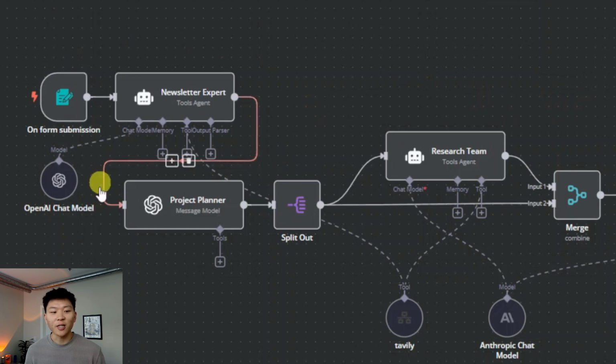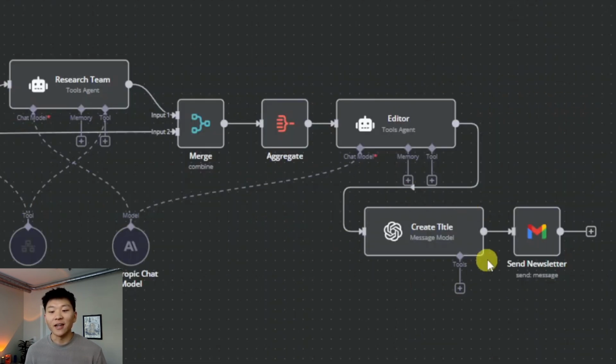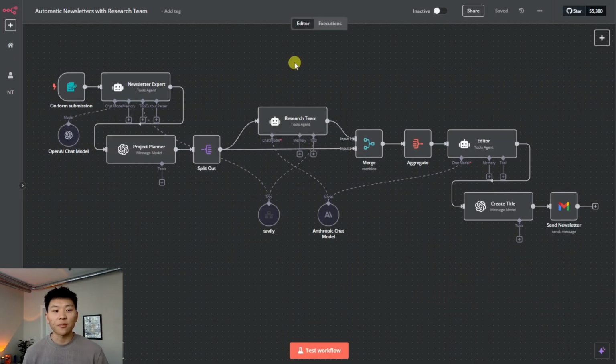We've got a newsletter expert, a project planner, a research team, an editor, and then a final node to create the title before it sends it off. And so in this build, we're using something called a sequential agent framework. As you can see, we have 5 different agents, and the process starts with the form trigger, and then it goes through sort of in that chronological order all the way to the end.